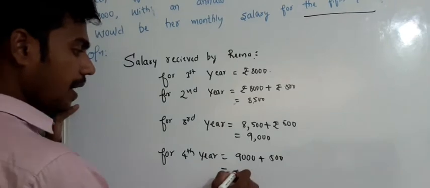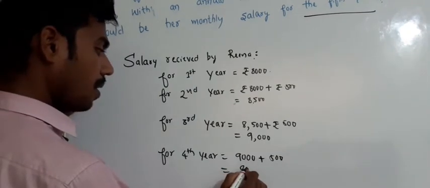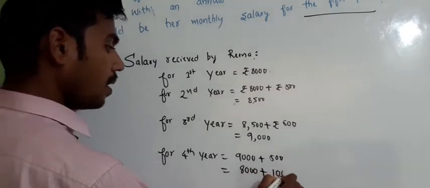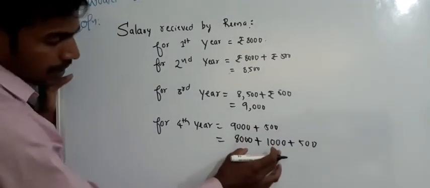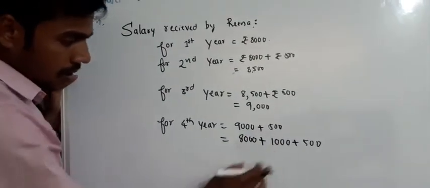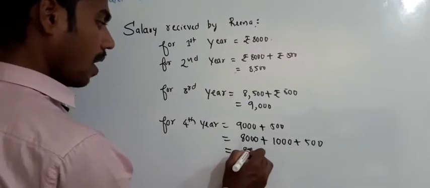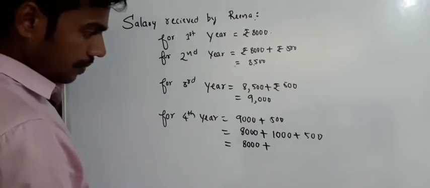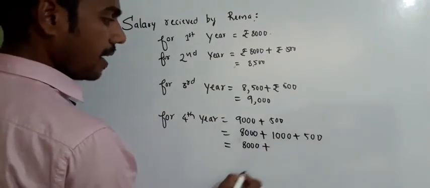How will I write it? Initial salary is 8,000 plus 1,000 plus an increment of 500. This 9,000 can be written as 8,000 plus 1,000. How many 500s are there in 1,000?